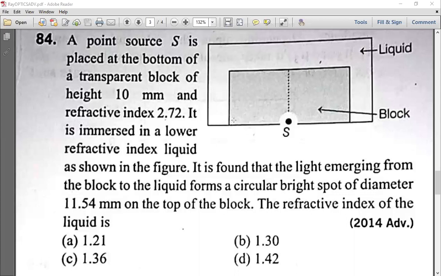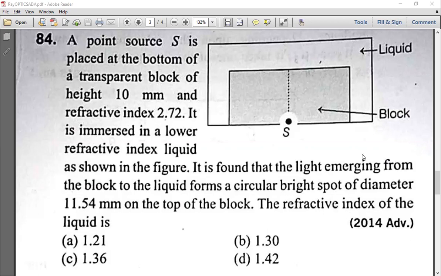So this question is based on total internal reflection and critical angle particularly, yes or no? Critical angle, we can say. This model is based on the vision of a fish when it is in a liquid, we can say, yes or no?